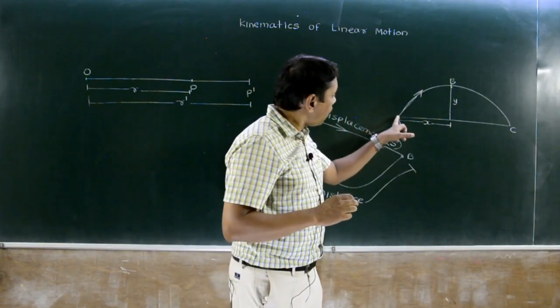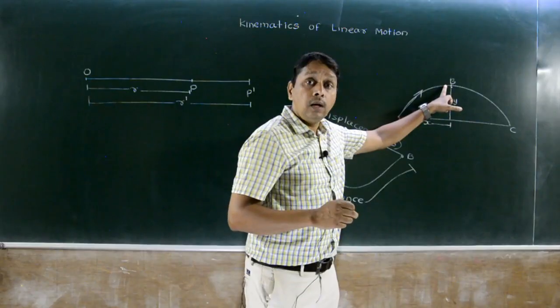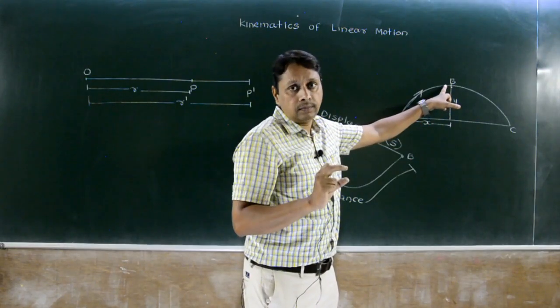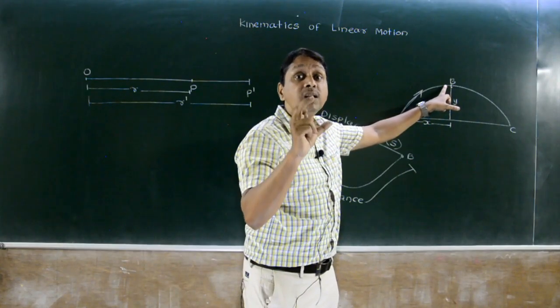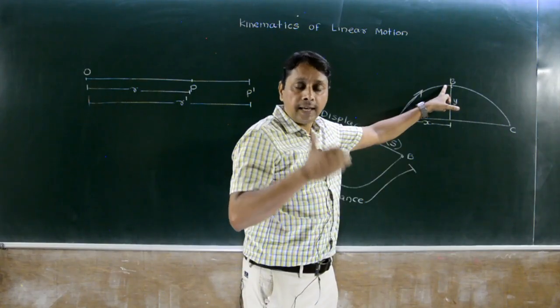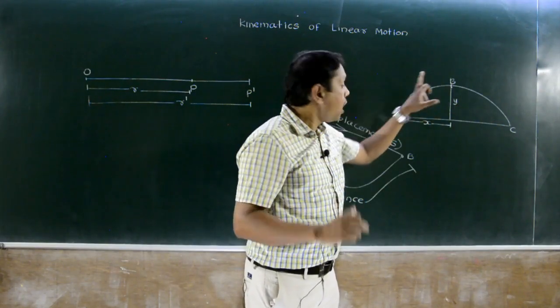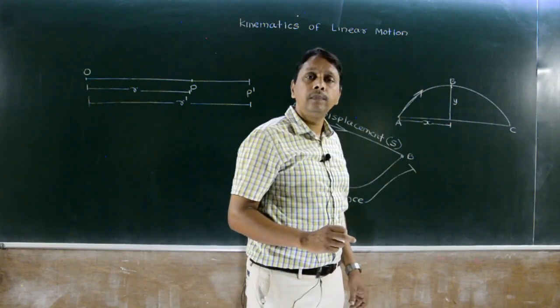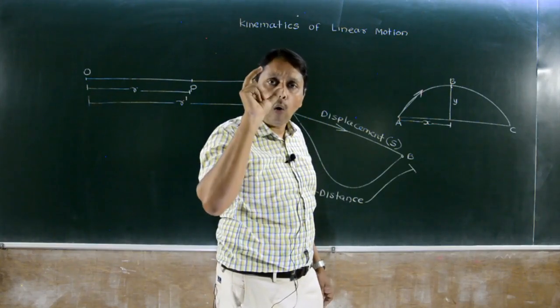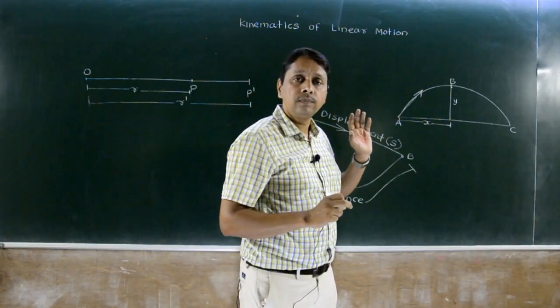Distance measured from one point to another point along a straight line we call a displacement. In case of projectile, we require both horizontal as well as vertical. In gravity numerical, we require only vertical displacement.